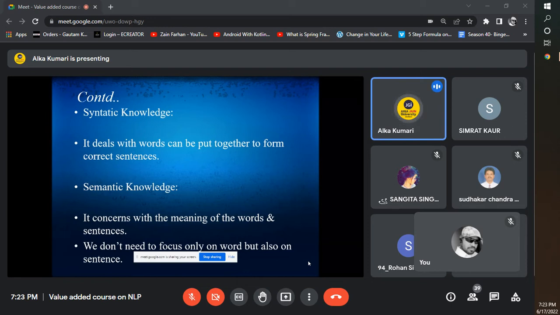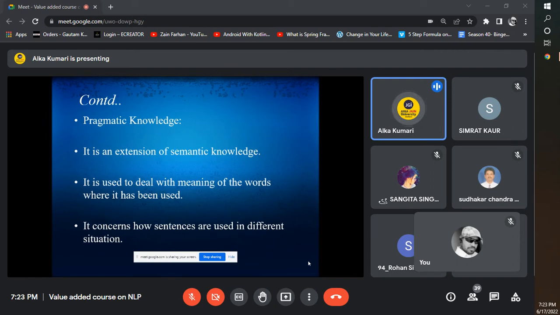So in semantic knowledge, we need to focus on both the things, words as well as sentence. If we are getting the word bank, we need to analyze the entire sentence to see what the word bank signifies in the whole sentence. Is it the river bank or the money transaction bank? In this situation, we will use the concept of semantic knowledge.